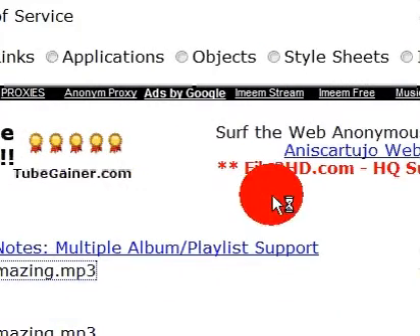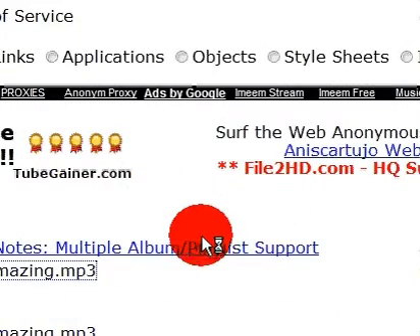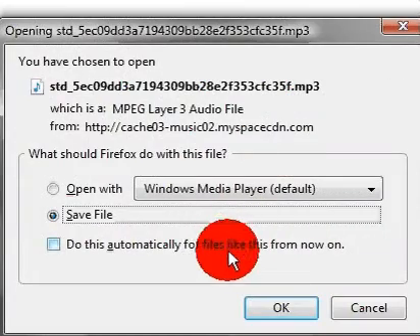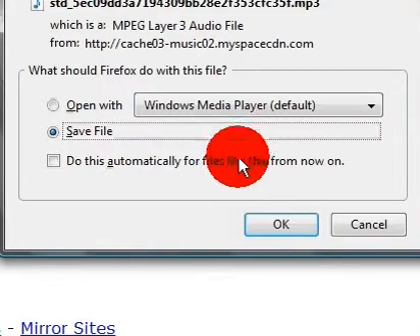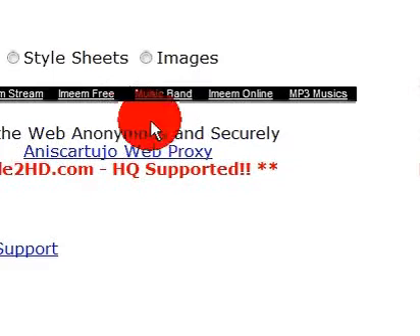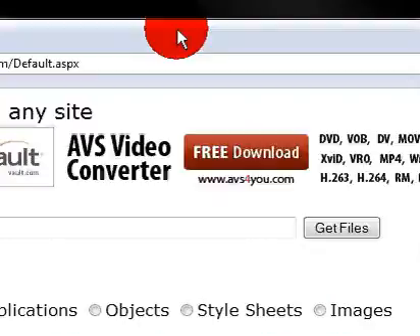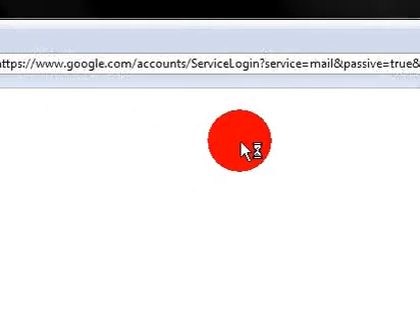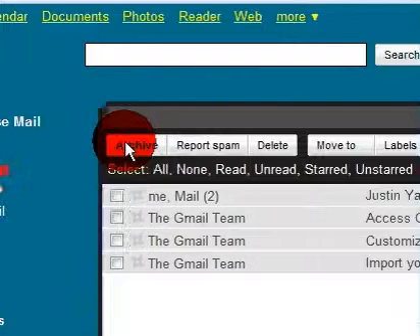There should be a run or save box showing. Mine's like really slow right there. Save it wherever you want, and then go to your email and send it to your, sign up if you don't have one, and send it to your phone.